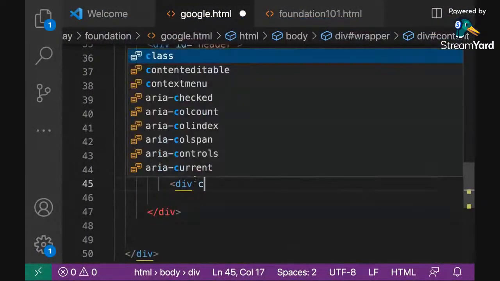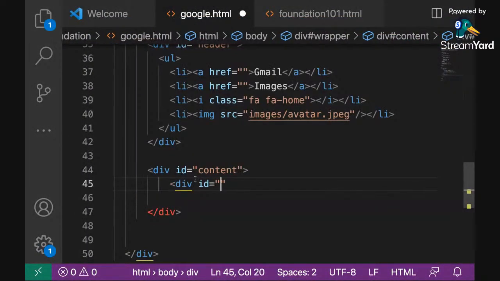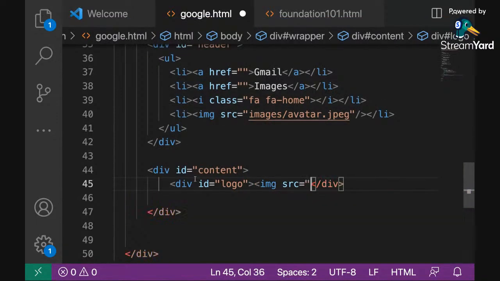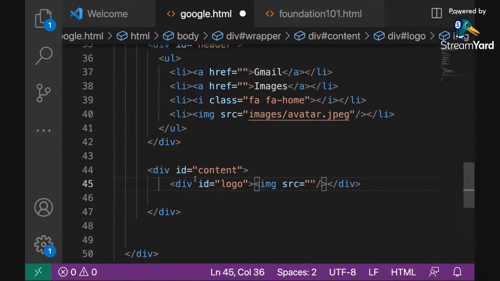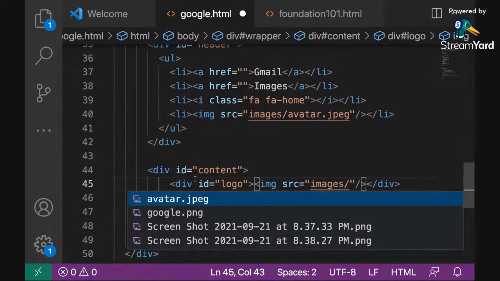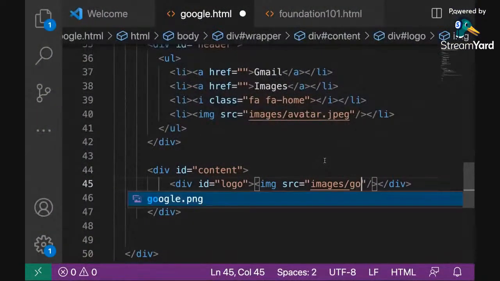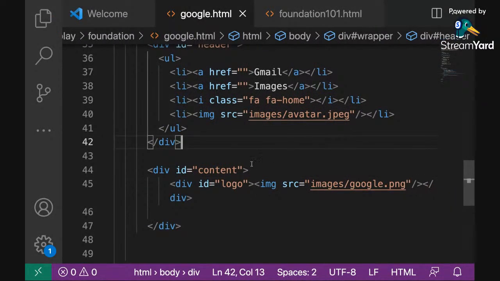So I'm going to introduce the first guy, which is the logo, right? And then in there is the image for the logo, right? And then I'm going to say it's inside, where is that again? Let me quickly check for that. The logo is inside my images, and it's inside google.png. So I will call it google.png, right? That is it. So that is the first one.